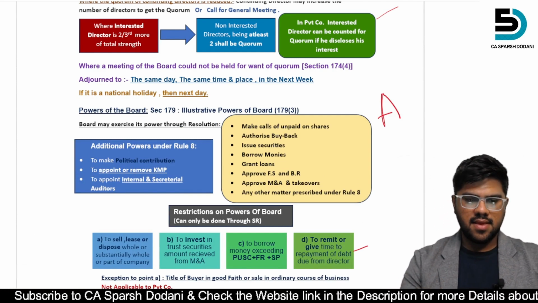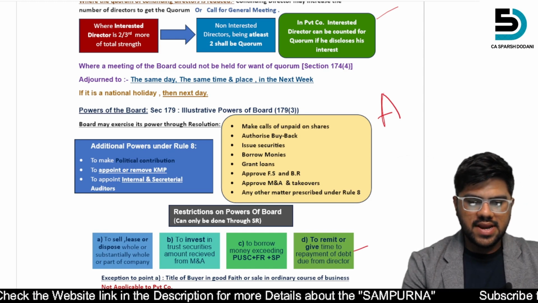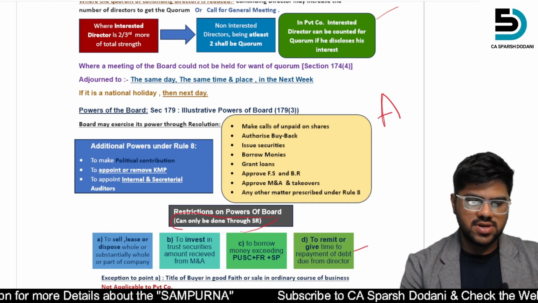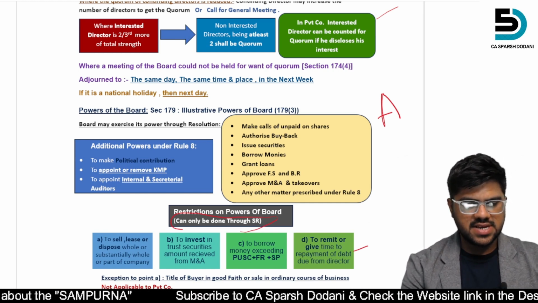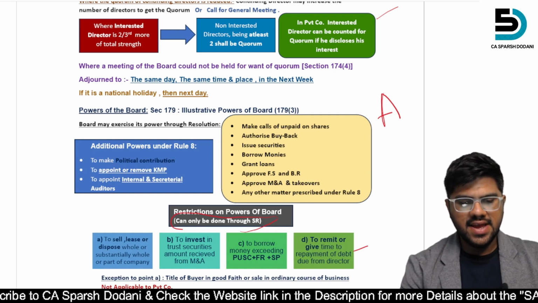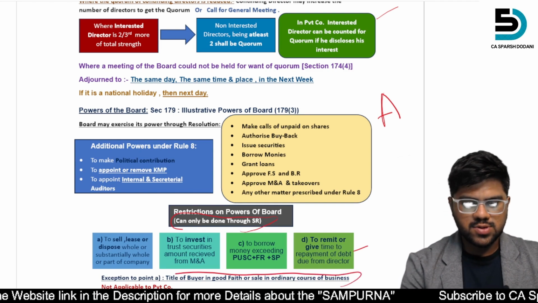See, restrictions on power of board can only be lifted through special resolution. To sell, lease, or dispose of the whole or substantially whole or part of the company, with exception to point A, title of the buyer in good faith or sale in the ordinary course of business.